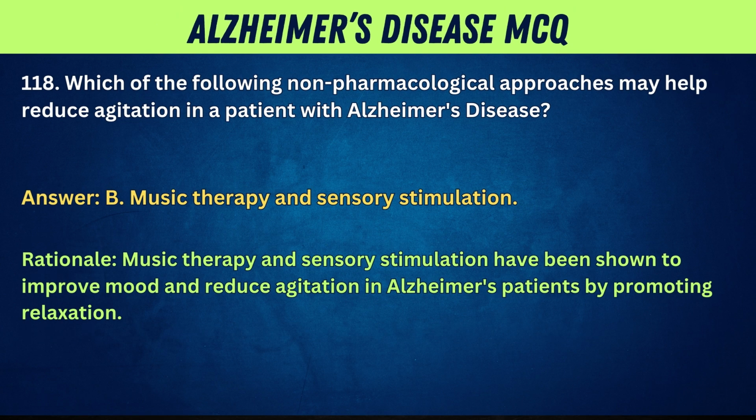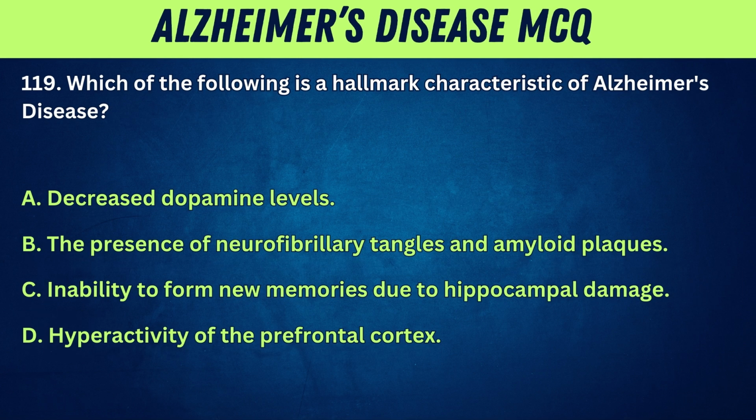Answer: B. Music therapy and sensory stimulation. Rationale: Music therapy and sensory stimulation have been shown to improve mood and reduce agitation in Alzheimer's patients by promoting relaxation.